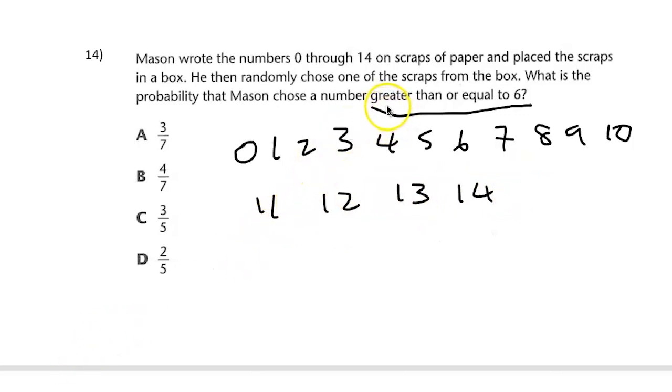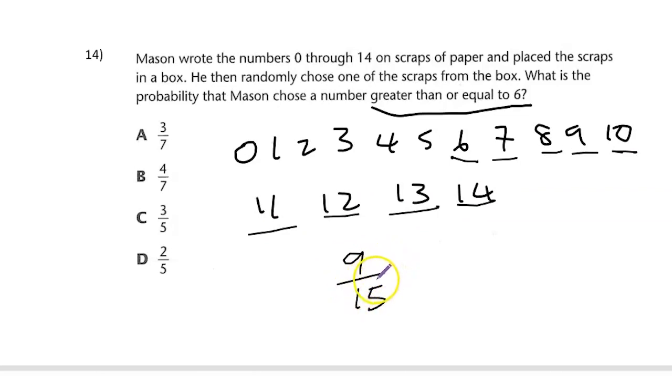All right, since the question asks to find greater than or equal to 6, let us highlight all the numbers that are greater than or equal to 6. So we have 1 number, 2, 3, 4, 5, 6, 7, 8, 9. So that's 9 out of the 15 numbers that are greater than or equal to 6. All right, we could eliminate these two already because we know that simplifying this would never give you 7. All right, so when we simplify 9 over 15, we see that 3 can go into this 3 times and 3 can go into that 5 times. So we get 3/5.